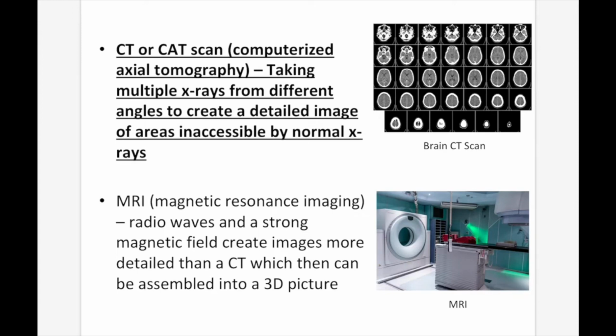MRI, magnetic resonance imaging, uses radio waves and a strong magnetic field to create images more detailed than a CT, which then can be assembled into a 3D picture. Again, we're able to look on the inside without cutting the person open and physically looking on the inside.